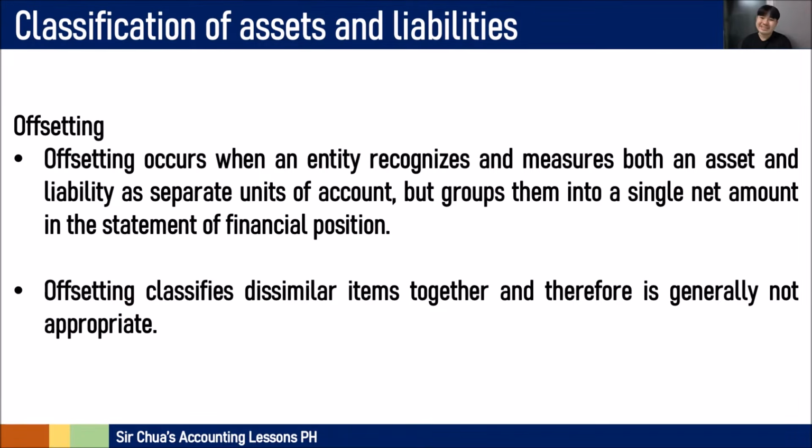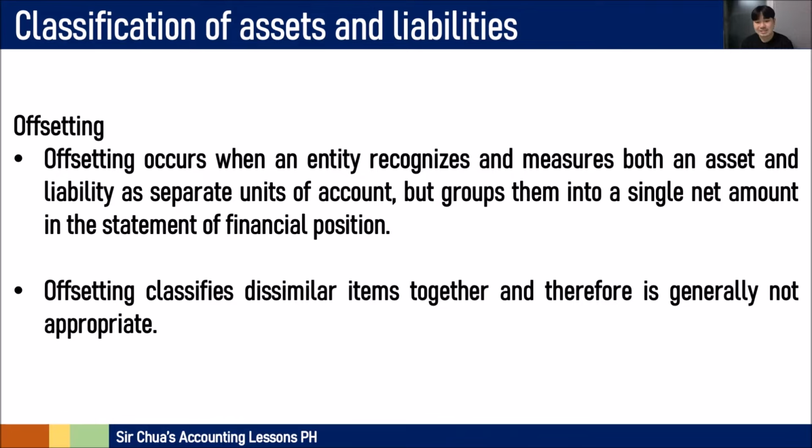Okay, now, regarding the classification and regarding these presentation, we have what we call as offsetting, no? We have a concept of offsetting. Offsetting occurs when the entity recognizes and measures both an asset and liabilities as separate units of account but groups them into a single net amount. So, asset minus liability yung presentation depende sa relationship ng transaction. Offsetting classifies dissimilar items together and therefore is generally not appropriate.